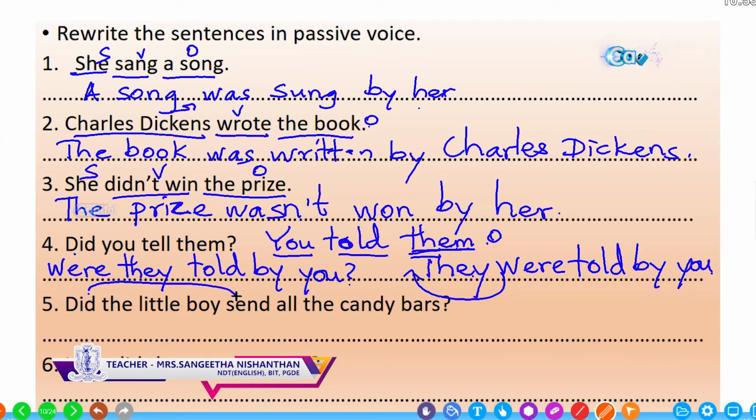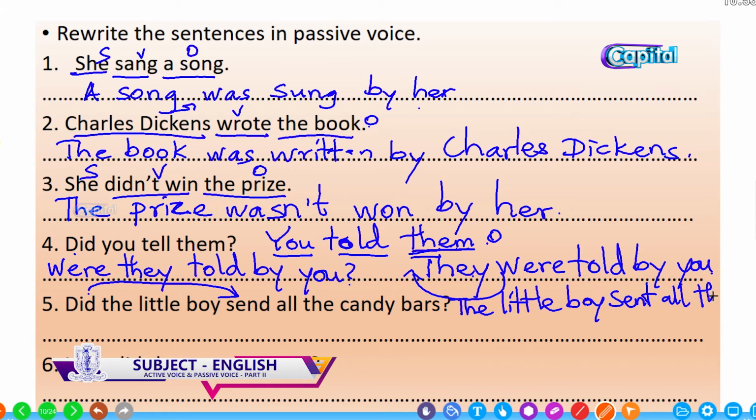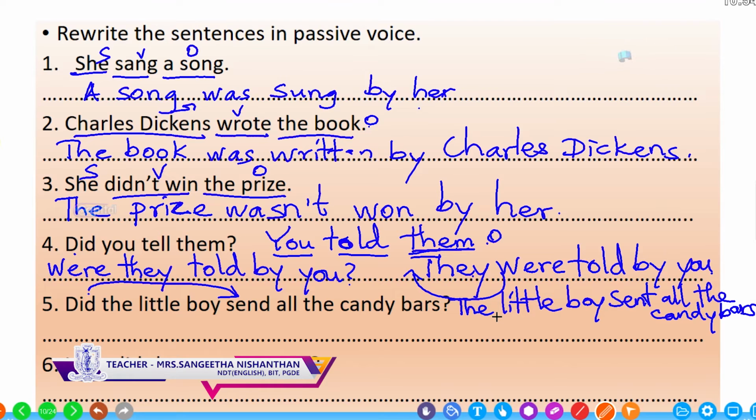So join did with send, and now the statement is, the little boy sent all the candy bars. Who? The little boy. What did he do? Send. What did he send? So the object is candy bars. So all the candy bars,